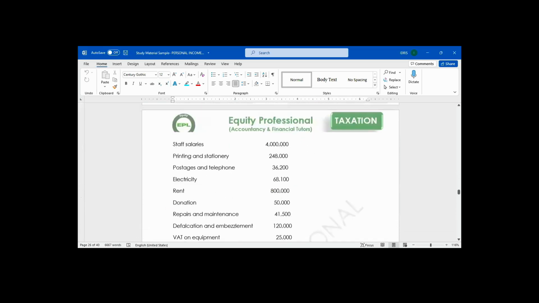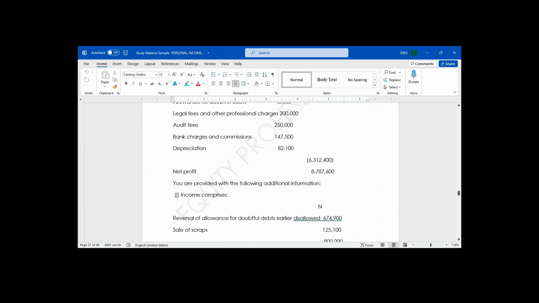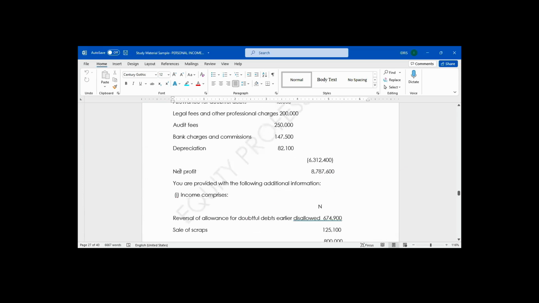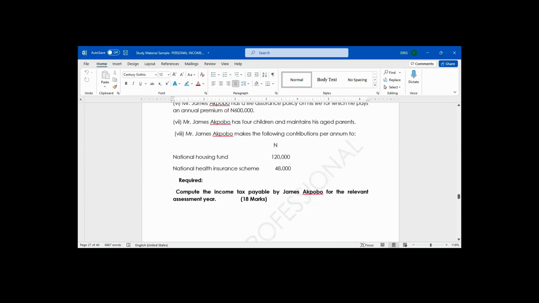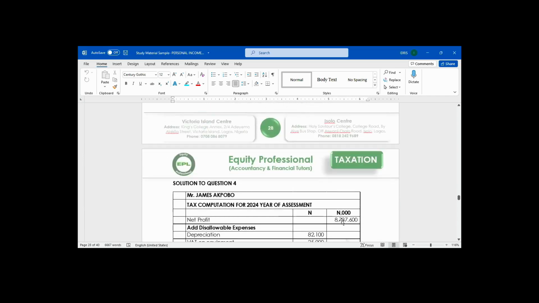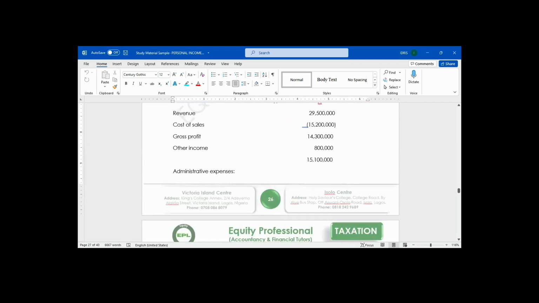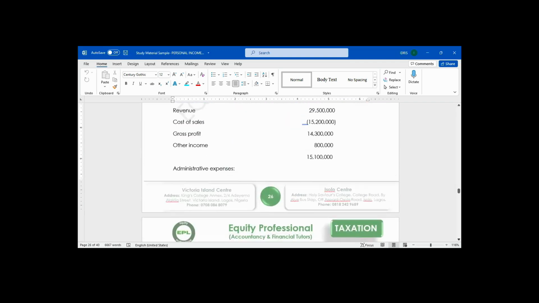We need to first of all compute adjusted profits. There are some expenses here that are disallowed. So we start with net profit. My net profit in this question is 8,787,600. We add back disallowable expenses. Let's go to the expenses side and look at those expenses. Which one is allowed? Which one is disallowed?